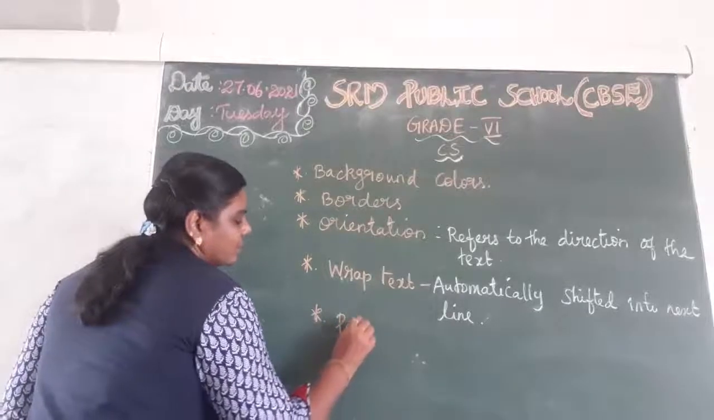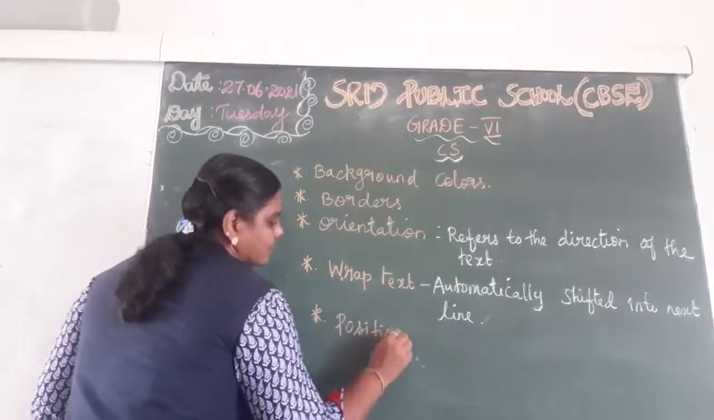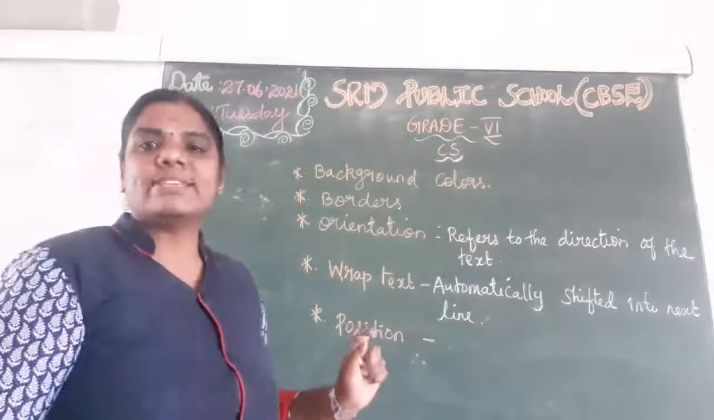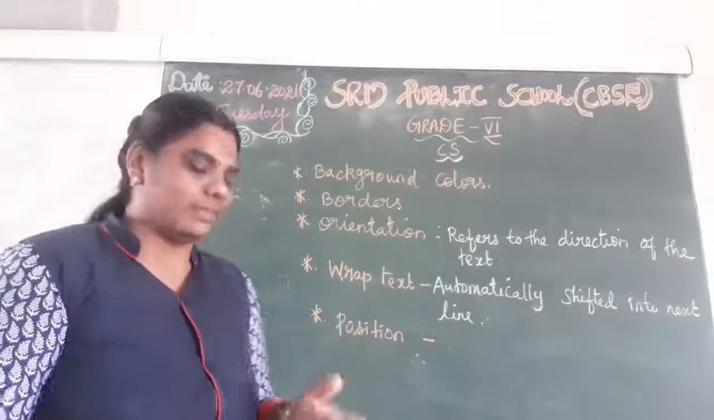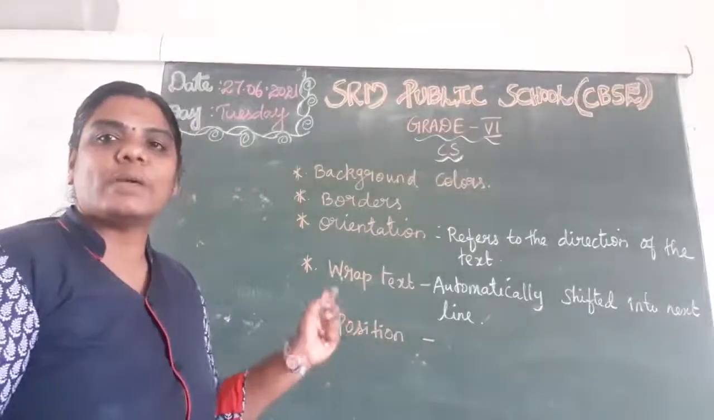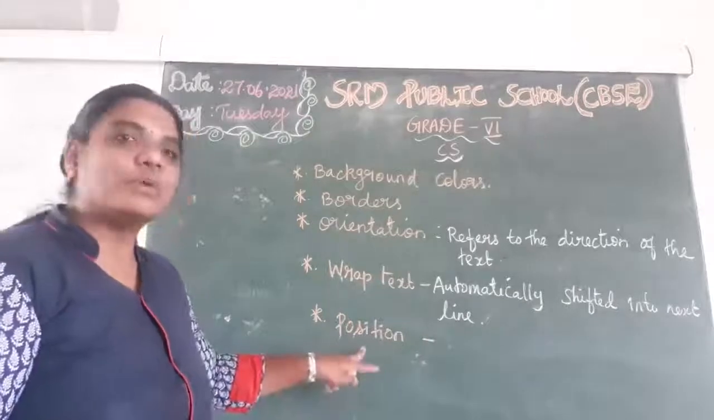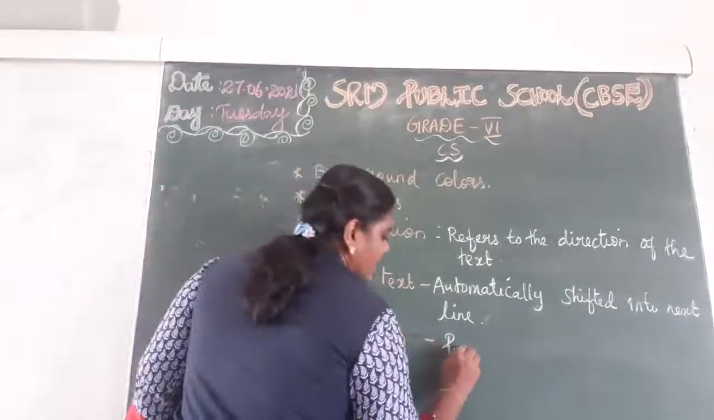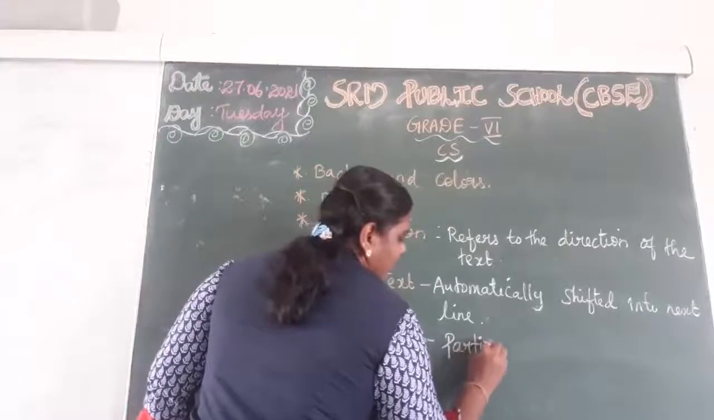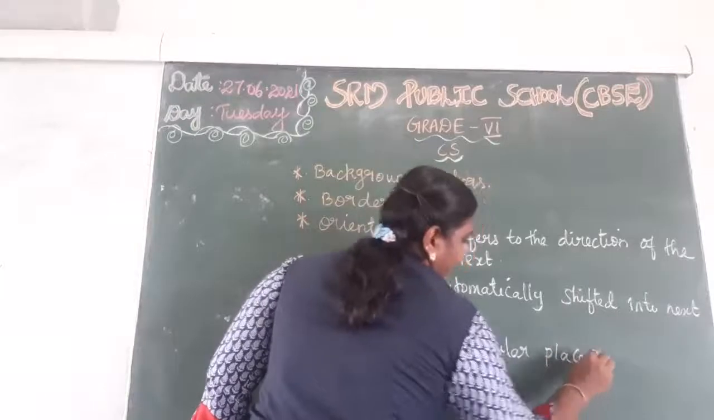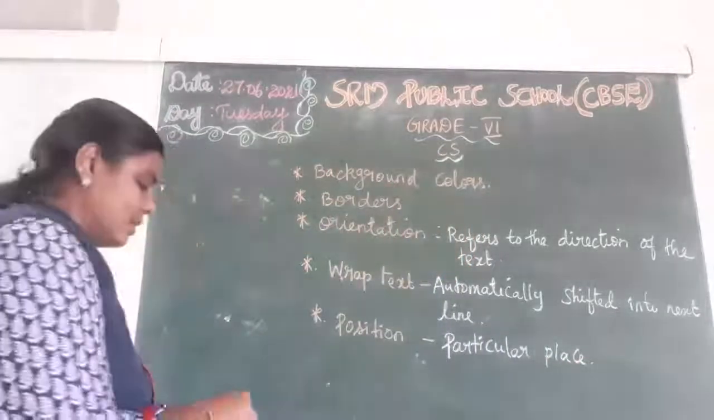Next option, position. Okay, what is meant by position? It is the particular place. Okay, suppose we need to place the picture in a particular place, we can use the position option. Okay, it is a particular place. Understand?